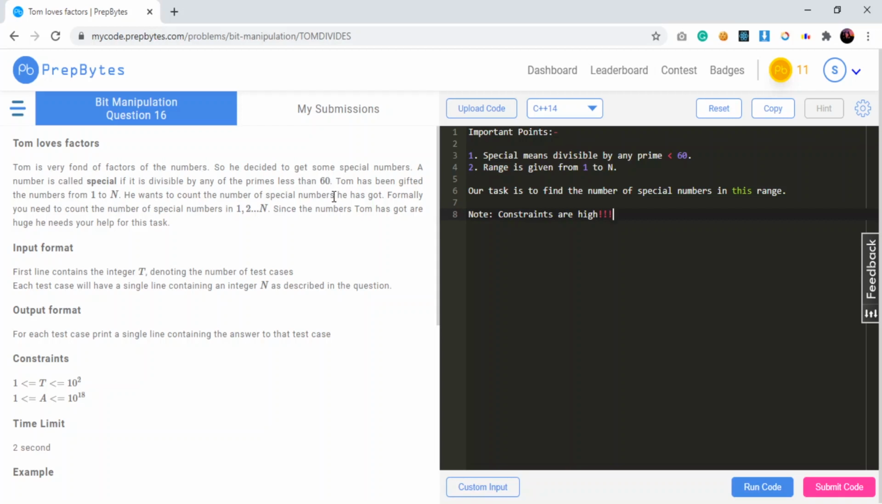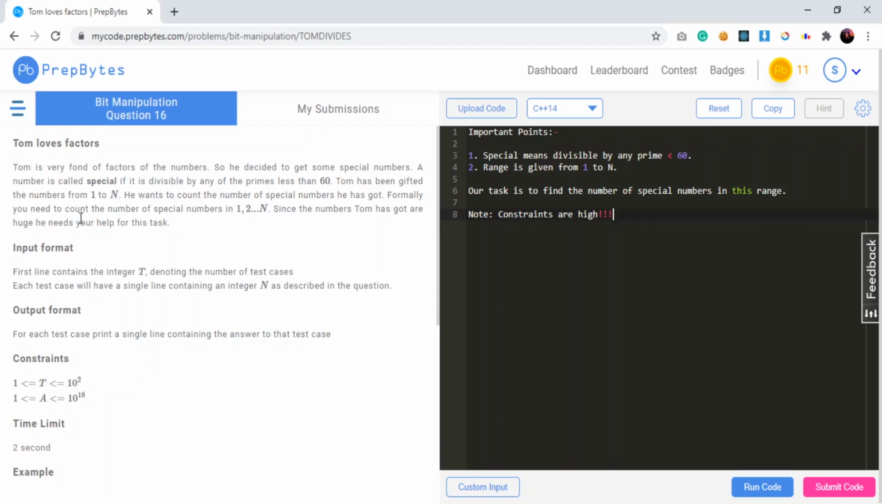I would be parallelly writing down the important points of this particular problem statement so that it would be easier for you to understand. So here the special term means it should be divisible by any of the primes which are less than 60. Now Tom has been gifted the numbers from 1 to n. He wants to count the number of special numbers he has got. So basically the range of numbers is given from 1 to n.